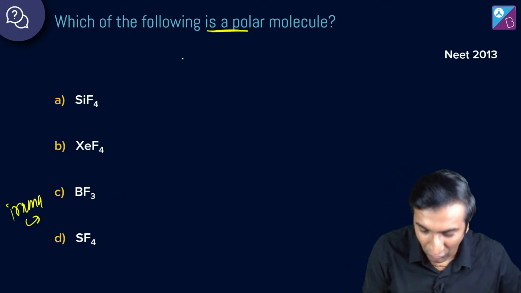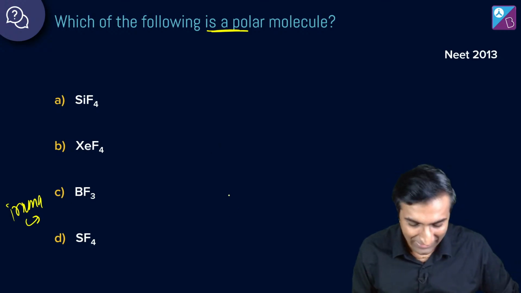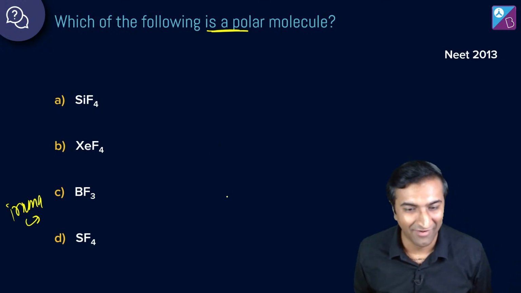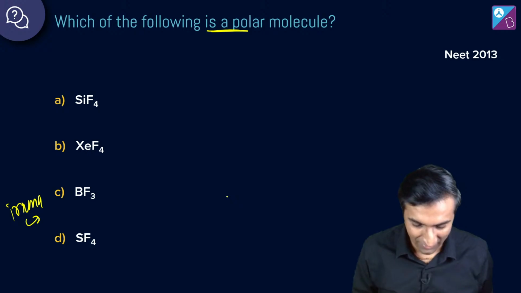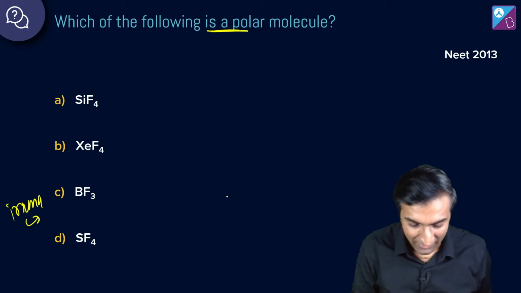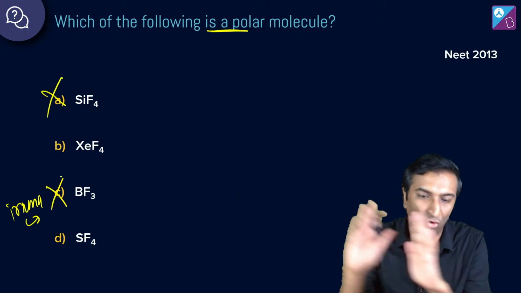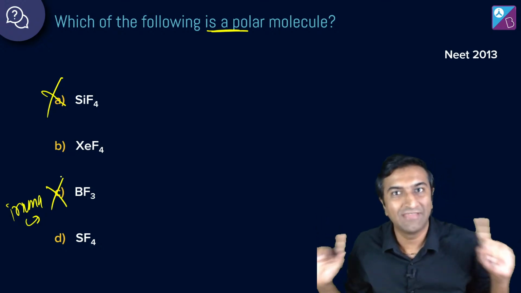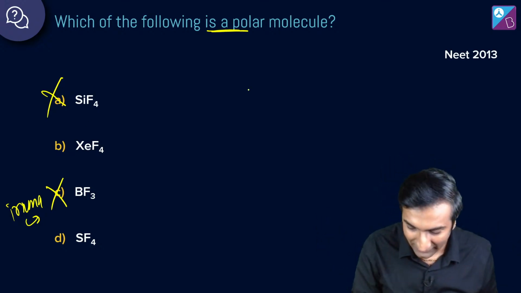Which is a polar molecule? How can BF3 be polar? Come on. Okay, let's cancel A and C. Don't say A and C. Anything else I'll accept. A and C I will not accept. Why? What is this?